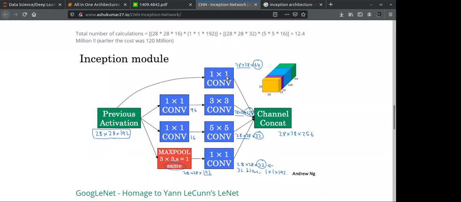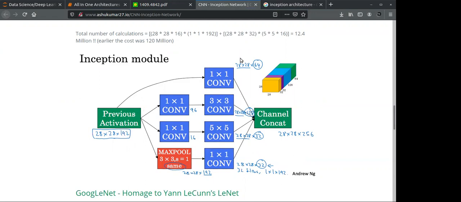So we are applying 64 one by one convolutions on a 28 by 28 image. You will see that we get a 28 by 28 by 64 matrix. Whatever you apply, you get the same size, but the number of channels changes.